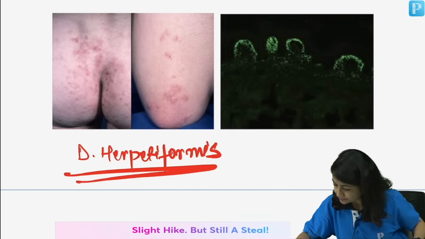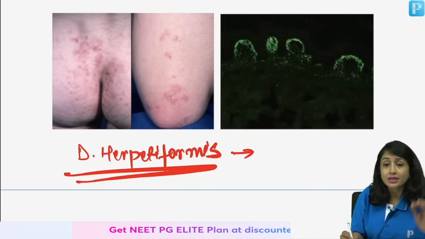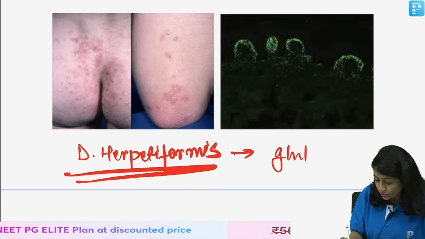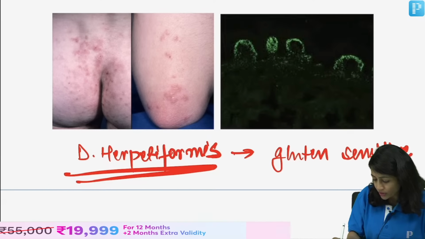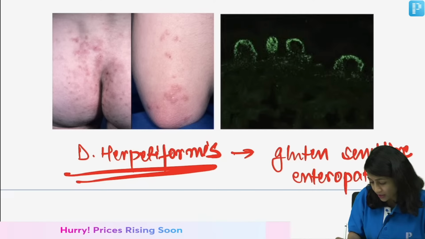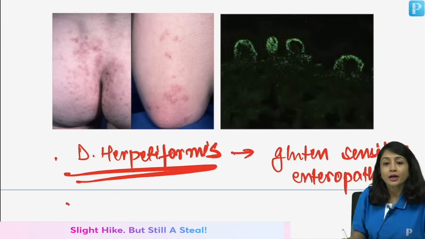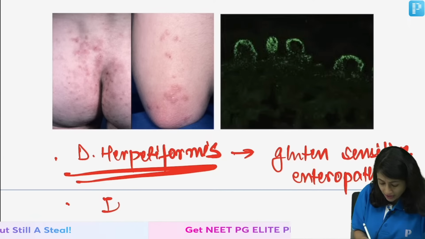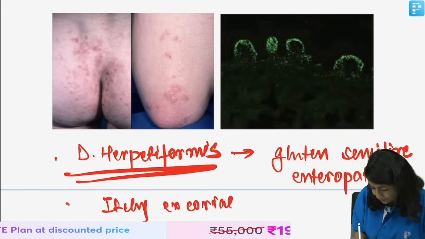Quickly tell me. You all know that it is IgA, and I know this is associated with gluten sensitive enteropathy. So in the exam, in the question, they may also give you gluten sensitive enteropathy or some relation to that. Then another thing, that it's itchy excoriated papule, which I already told you, there are no bulla.